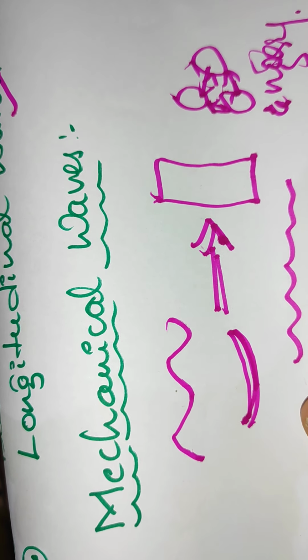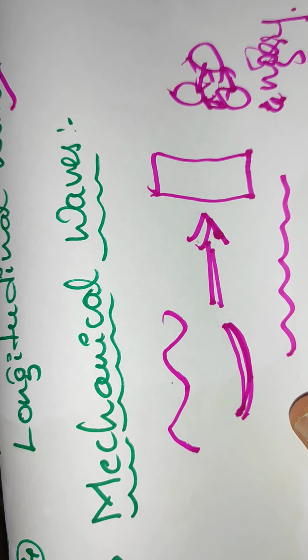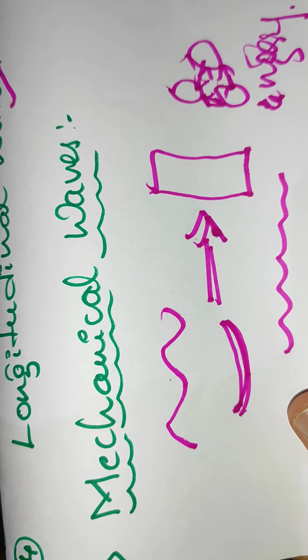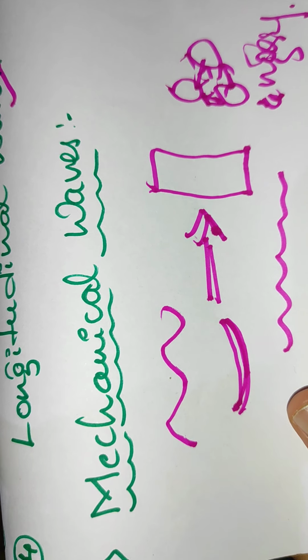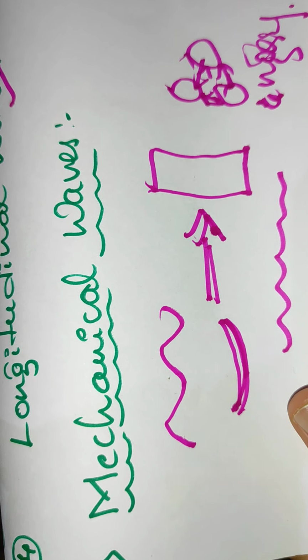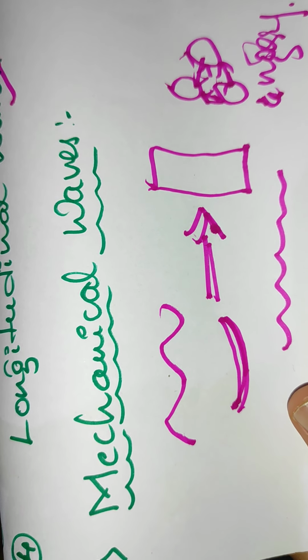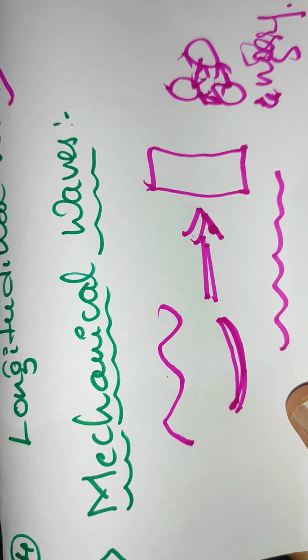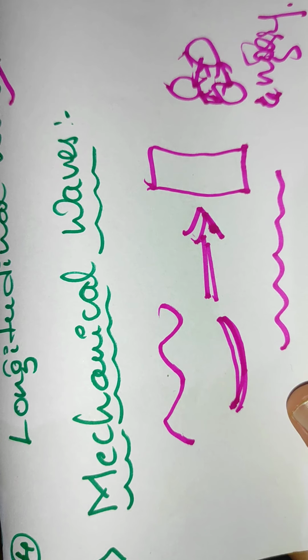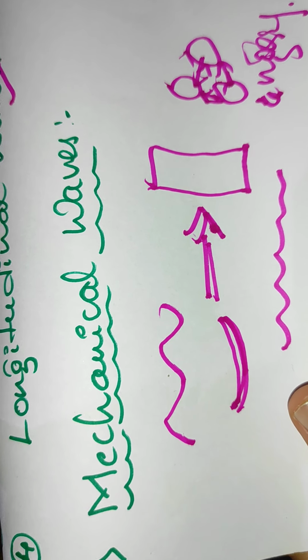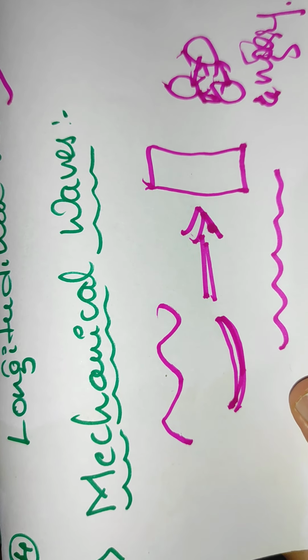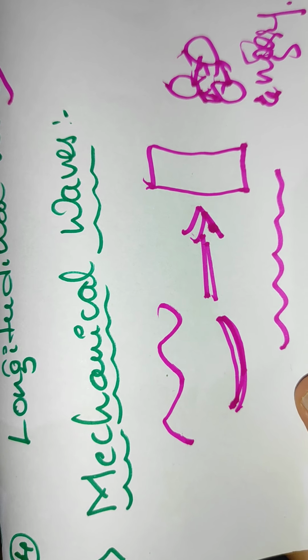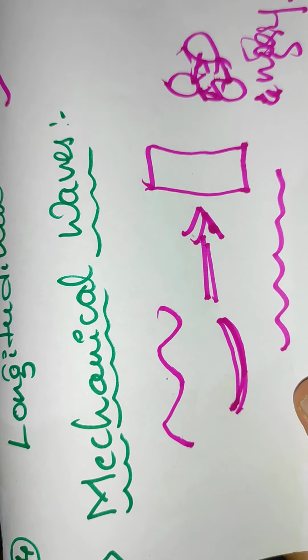Mechanical waves need a medium like air, water, solid, etc. They can't travel through a vacuum. Mechanical waves can't travel through a vacuum. They need a medium to help them travel. Such types of waves are called mechanical waves.